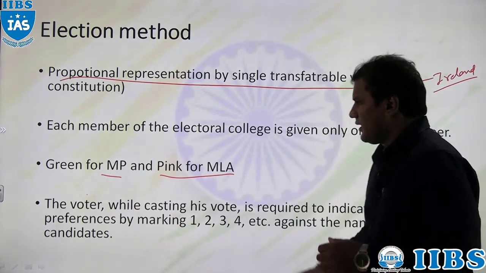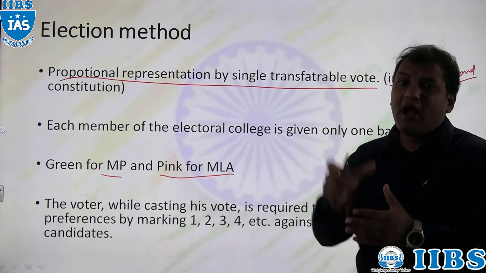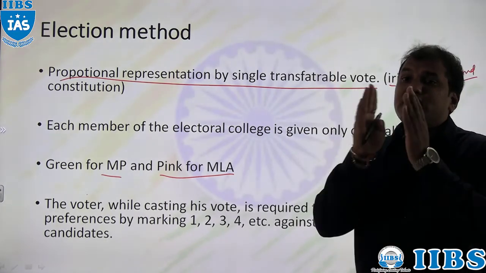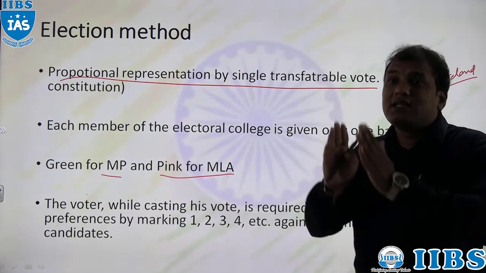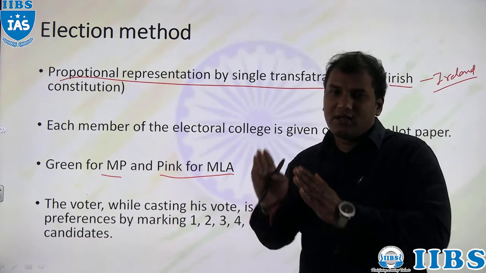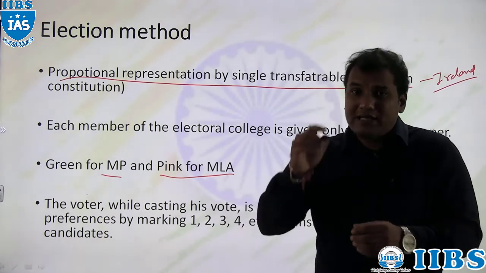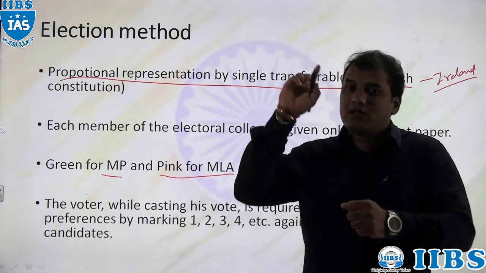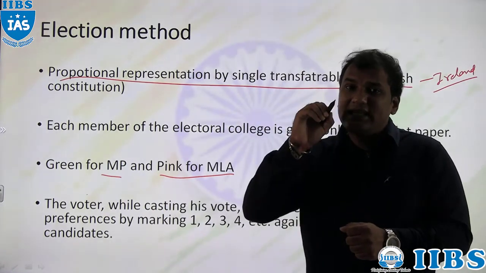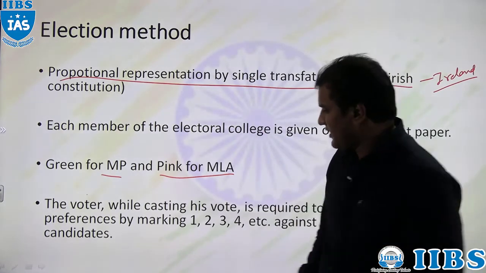Whenever an elector gets a ballot paper, the name of the candidate, the name of the party to which the candidate belongs, and a preference column will be provided. So the voter, while casting their vote in the election of President, needs to give preference to their candidate. Take an example.